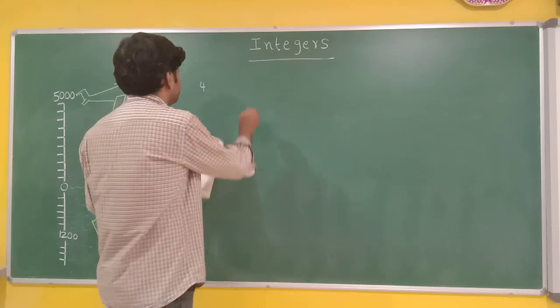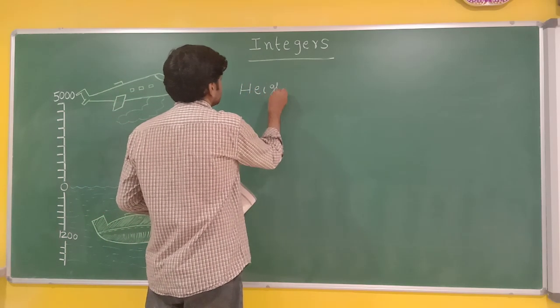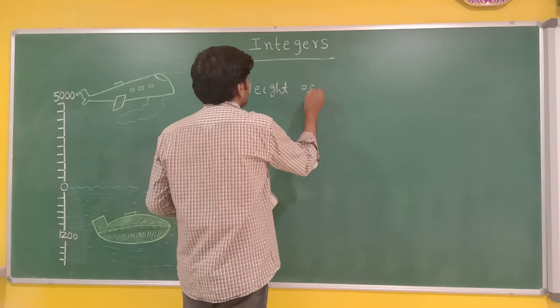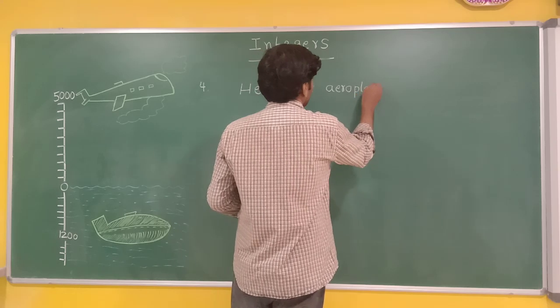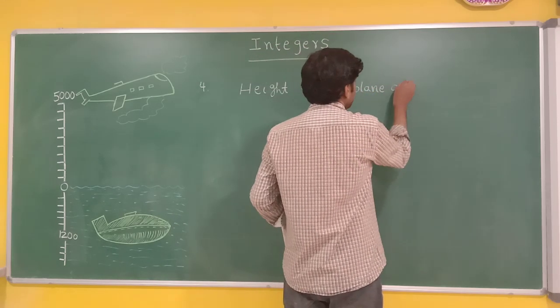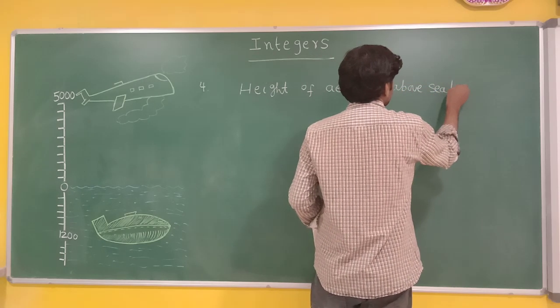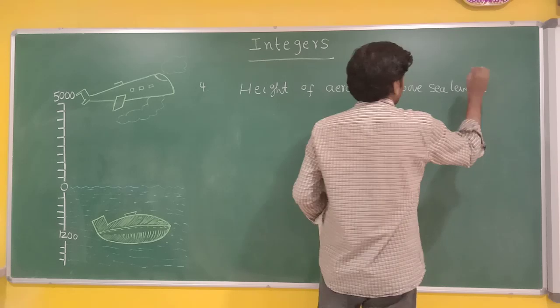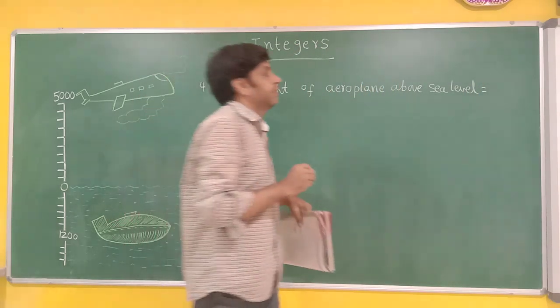Height of aeroplane above sea level. This is the first step. At how much height is the aeroplane traveling above sea level?